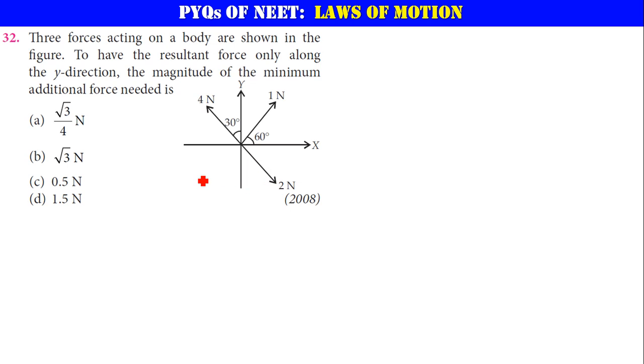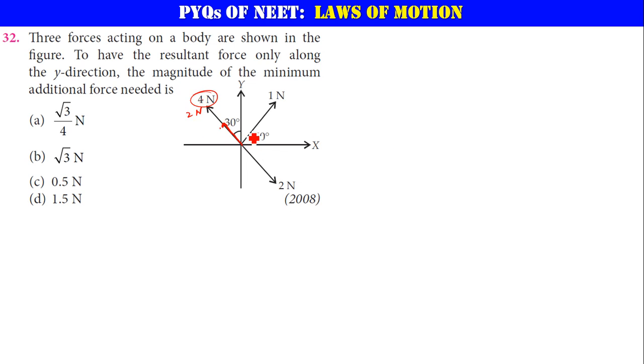But before getting into that, let me just try to solve this problem. Let me just minimize the steps. So here 4 newtons and 2 newtons are acting in opposite directions. So let me take this 2 Newton force and draw it here, so that it will become minus 2 Newton here. So the effective force in this direction will be 2 Newtons only. So instead of 4 Newtons, I can take 2 Newtons only. 4 minus 2 is 2 Newtons, isn't it?